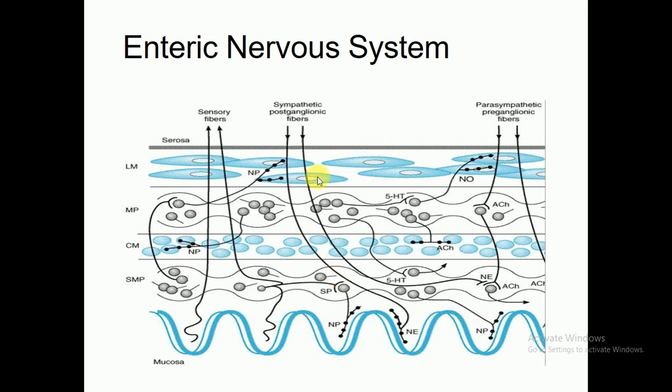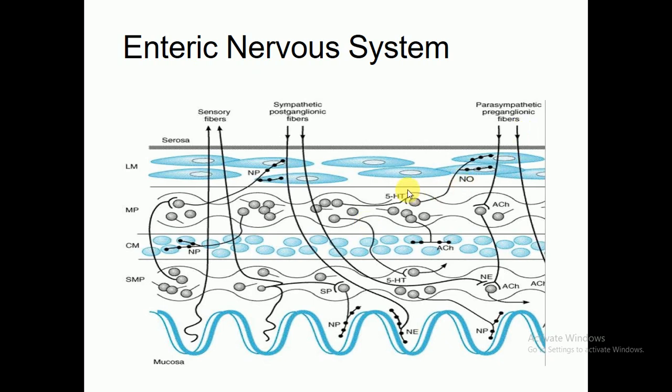You can see here these are sensory fibers, and the sensory fibers connect directly with the mucosa. Look at this, these are sympathetic postganglionic fibers, which are also connected here. So the division of the nervous system is just like that. Look at these, MP, CM, SMP, and this is NM. This is the enteric nervous system, and it occupies the enteric, the intestinal levels.